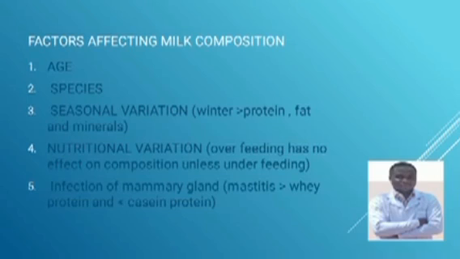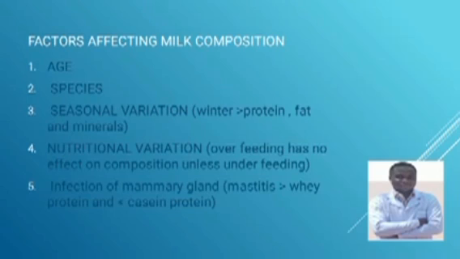But there is also nutritional variation. Here we have to remember that the nutrients taken in by a breastfeeding mom make variation to the milk.